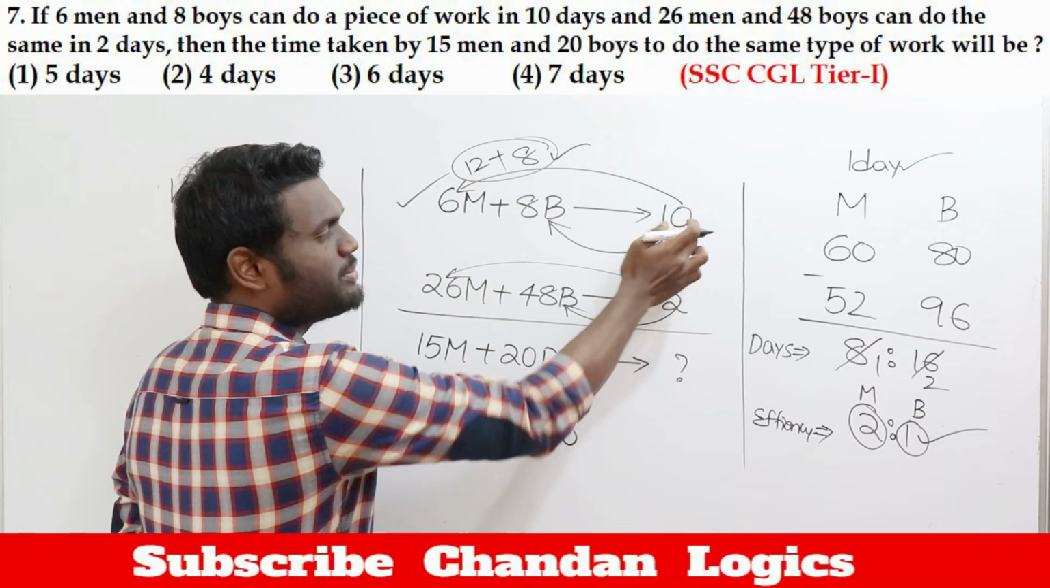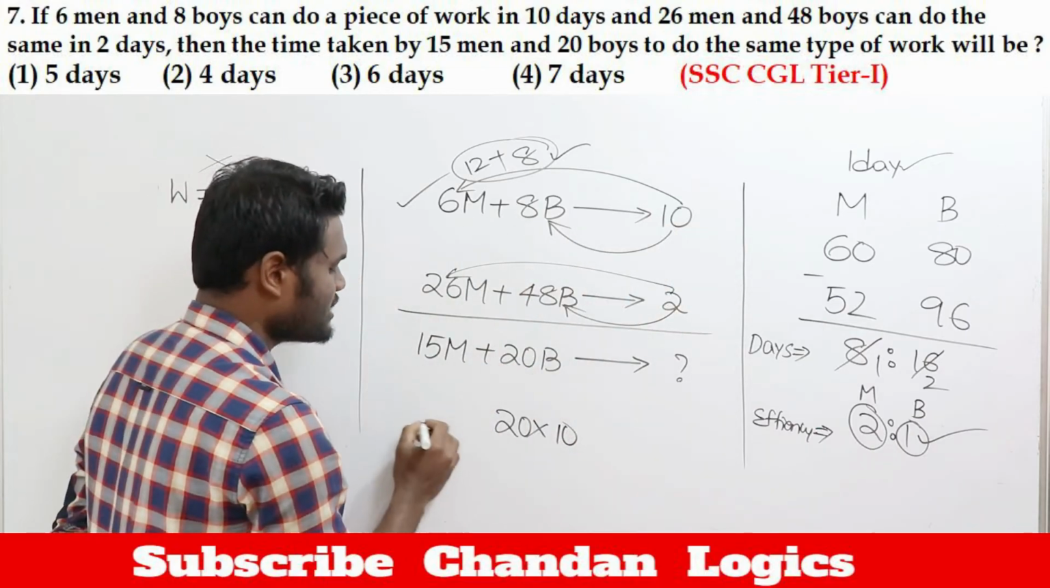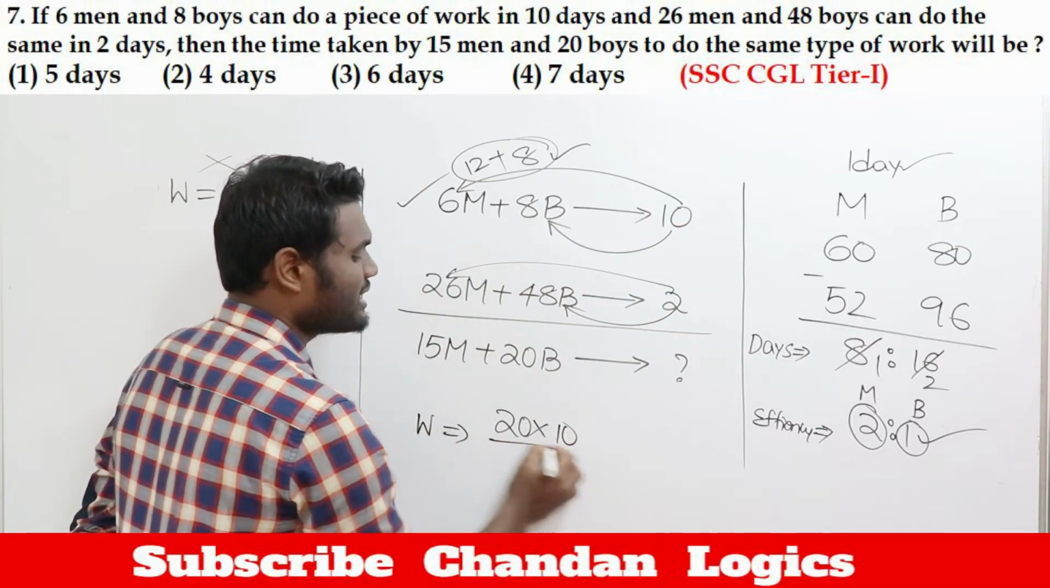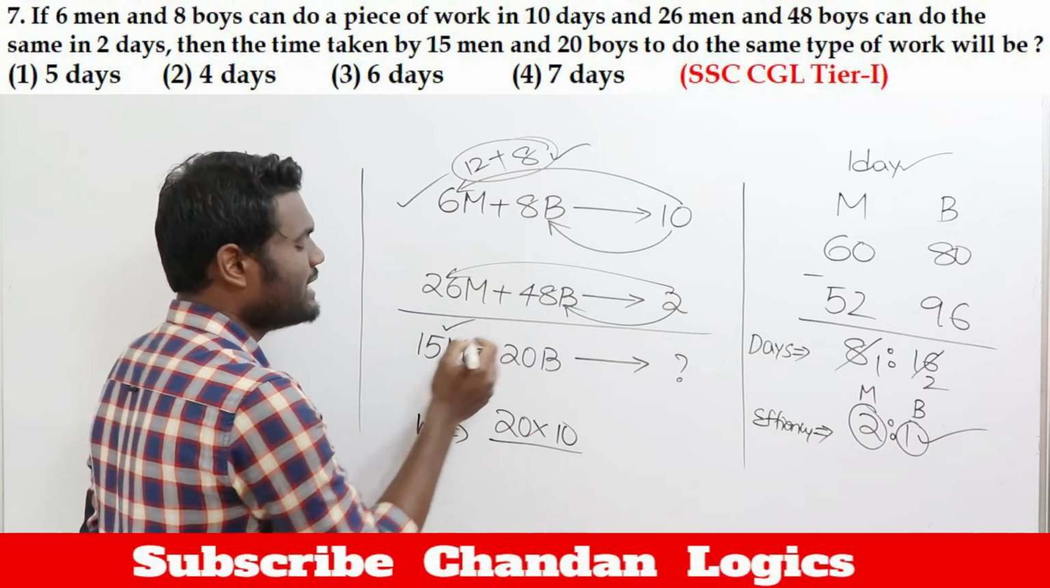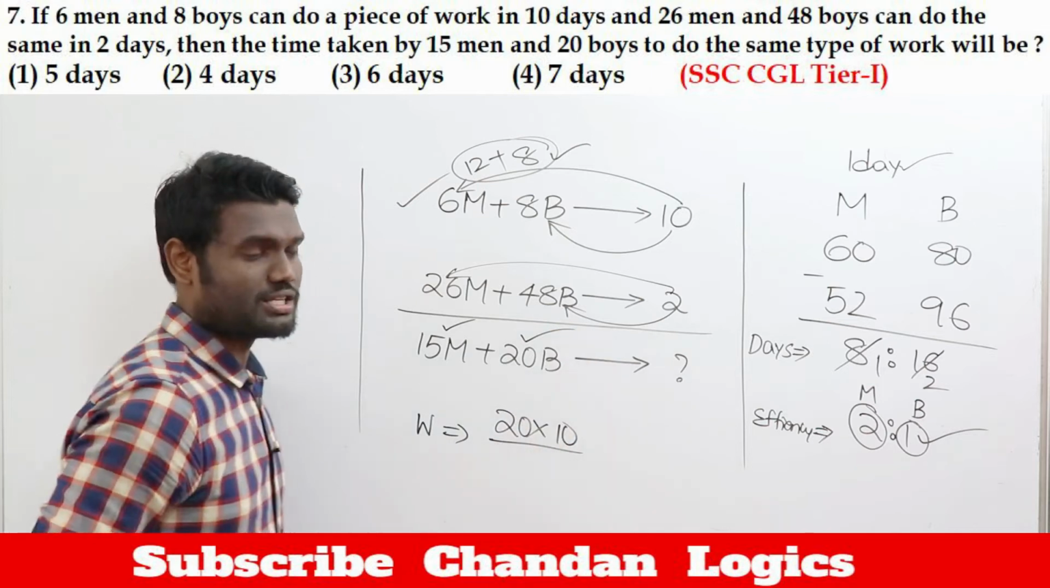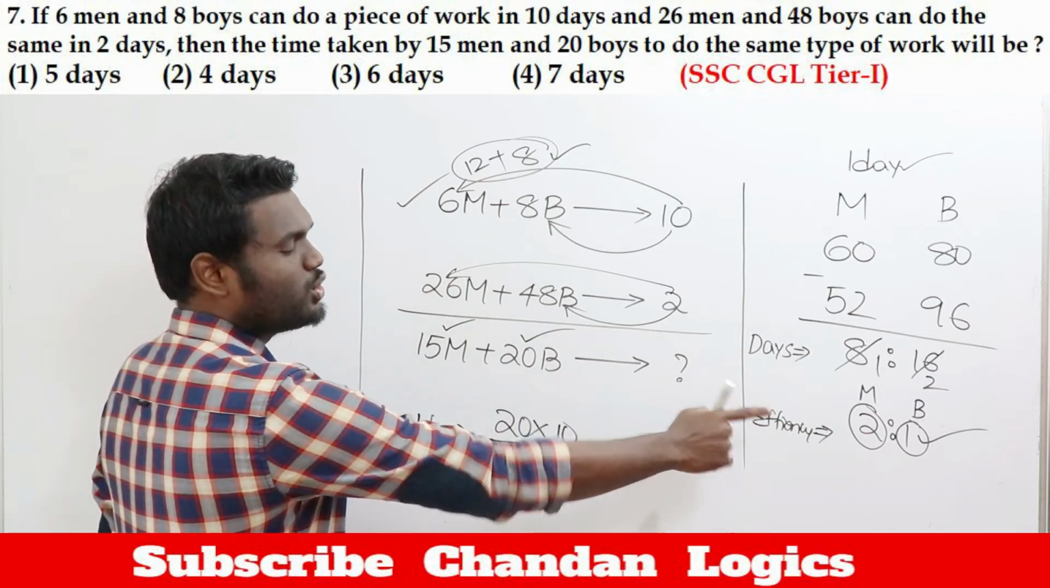They worked for 10 days, so the total work is going to be 20 into 10. This will be the total work. Now this work should be done by whom? This work should be done by 15 men and 20 boys. According to the question, men can do 2 units per day.